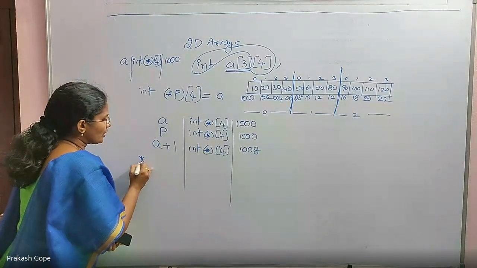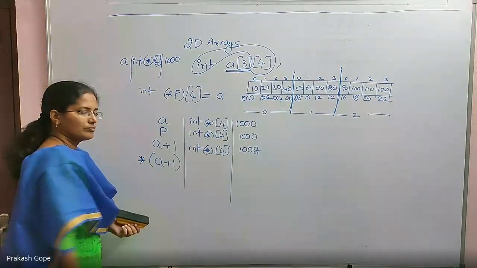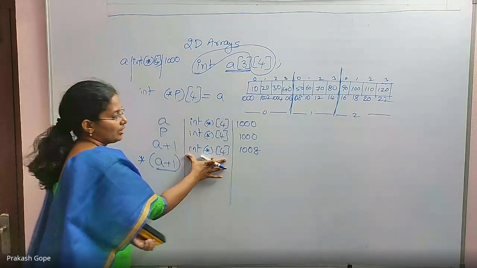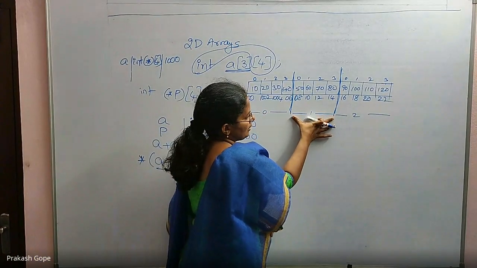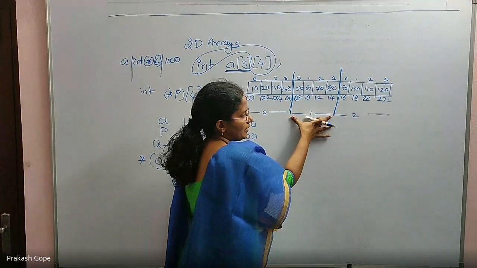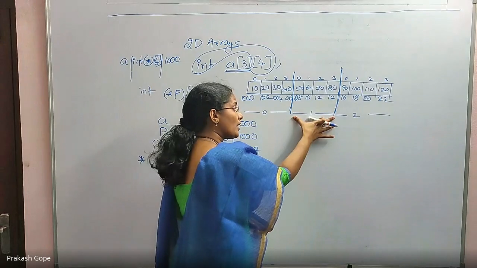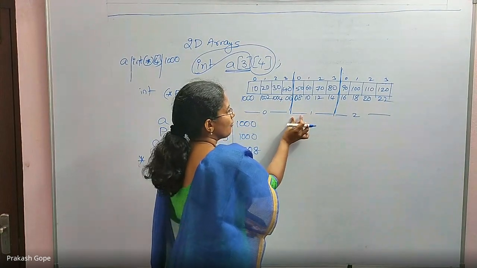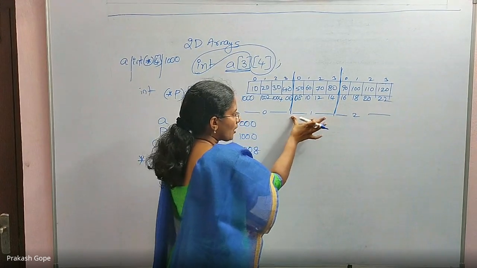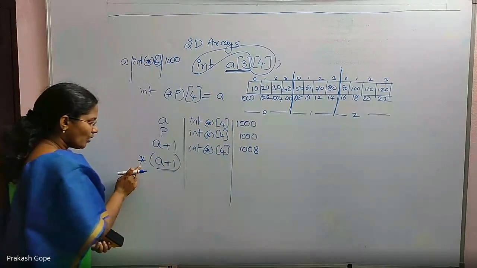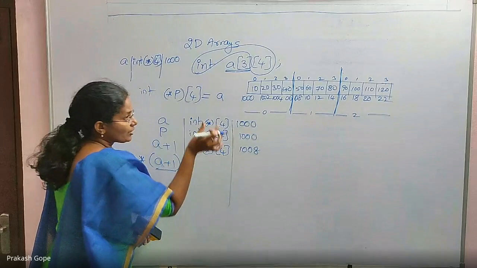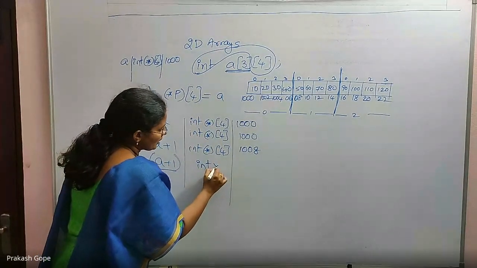For that, if I use one star: A plus 1 is the integer array's base address, the base address of an integer array of size 4. Star of that is the first element's base address. The first element is an integer, that's why its address is int star.